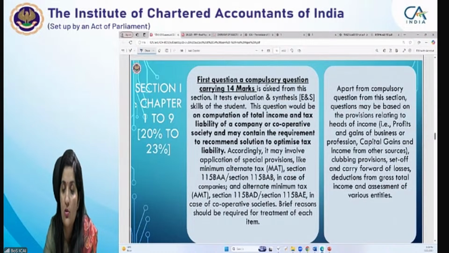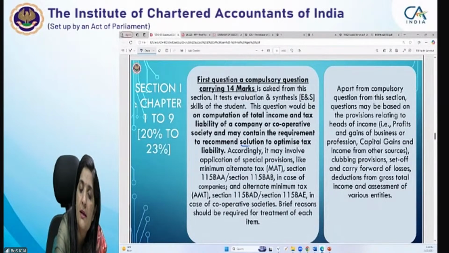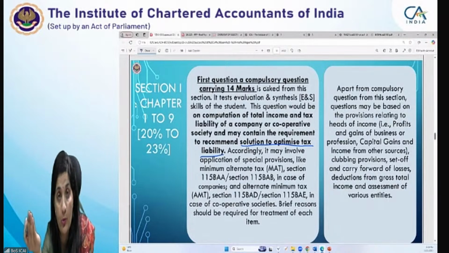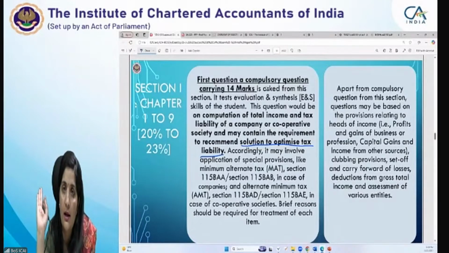It would be testing your evaluation and synthesis skills, asking you to compute the total income and tax liability of a company or cooperative society, and may also require you to recommend a solution for optimum tax liability. Optimum tax liability means you have to compute as per the normal provisions as well as per the concession tax provisions.